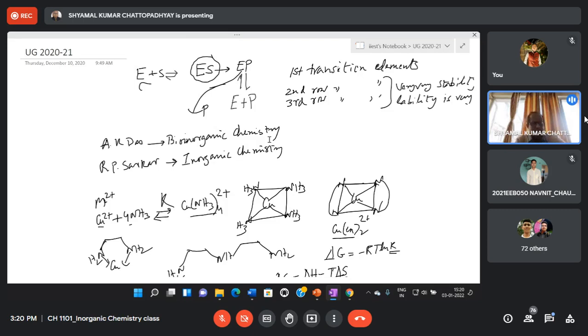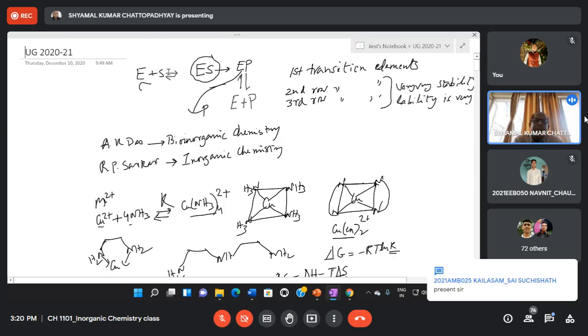Now, almost time is up, so I will just elaborate on why we need a balance between stability and lability. Suppose we have an enzyme, it contains a metal ion, a metal enzyme, and it reacts with a substrate, so it forms an enzyme-substrate complex. Then the enzyme converts that substrate to product, and then the product is dissociated to E plus P, that means enzyme plus product. The product goes away, and the enzyme again comes back for the next cycle of reaction. Now, what happens if the stability is not very high?